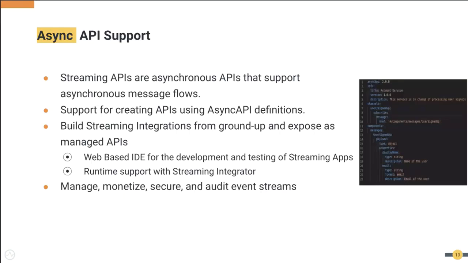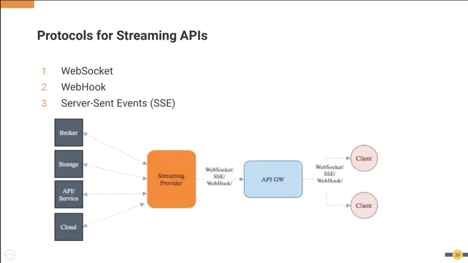Of course, we try to provide as many native capabilities as we need when it comes to authentication, authorization, and other quality of services. So in this initial version, we will be supporting WebSocket, webhook, and SSE. As you can see in this diagram, you can have a streaming provider. It can be any streaming provider. It can be WSO2 Streaming Integrator, or any other one which exposes these streaming services.